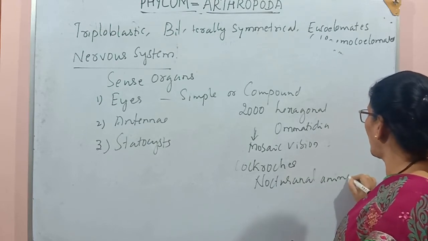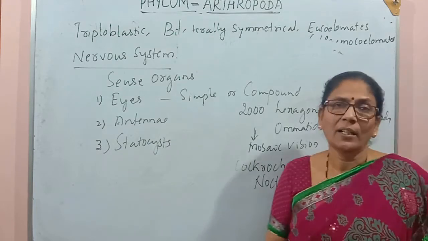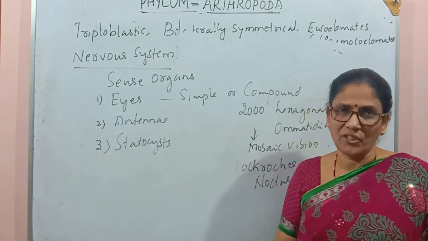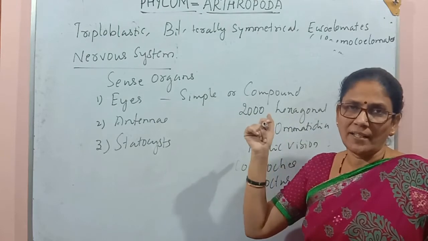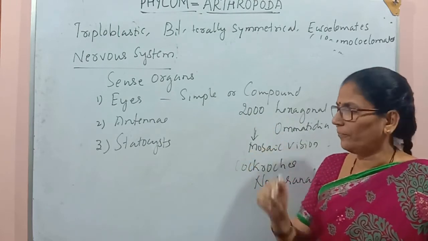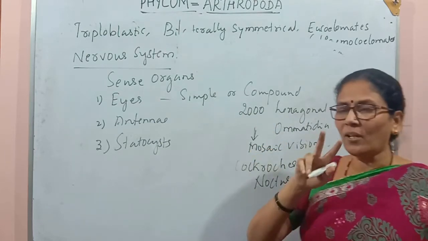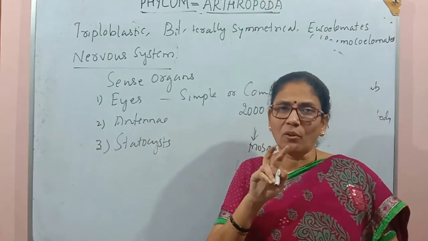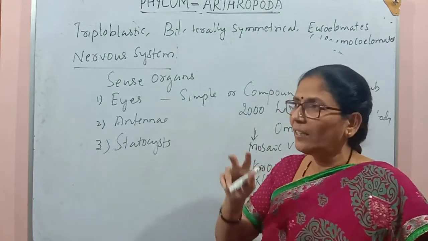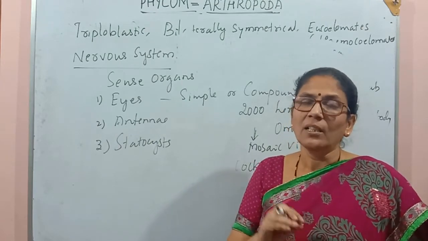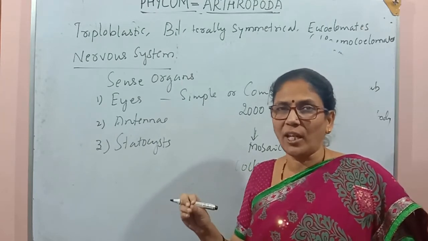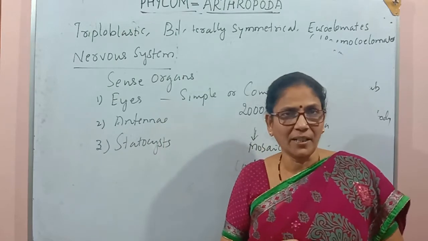Nocturnal animals means those animals which are active during dark or night, and they are active because of their compound eyes or mosaic vision. Antennae means a pair of appendages coming out of the mouth region, and they sense the environment, whether there is food or not. This message is given to the organism by the help of antennae.